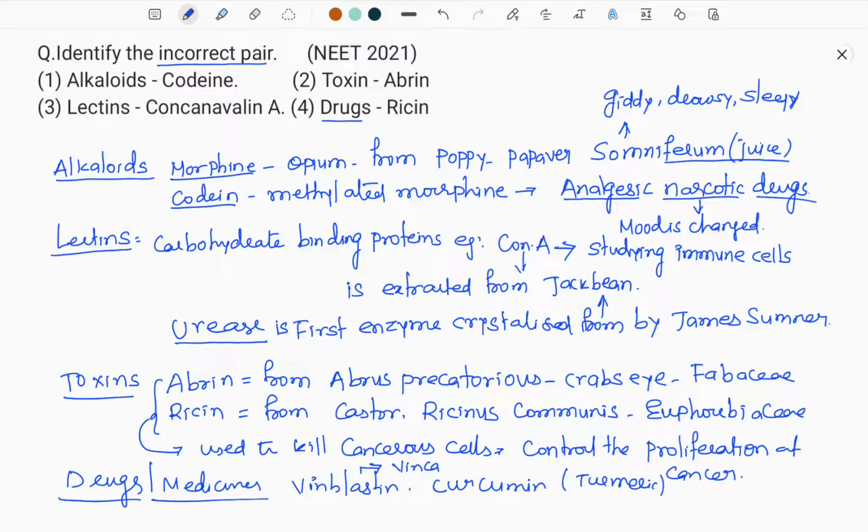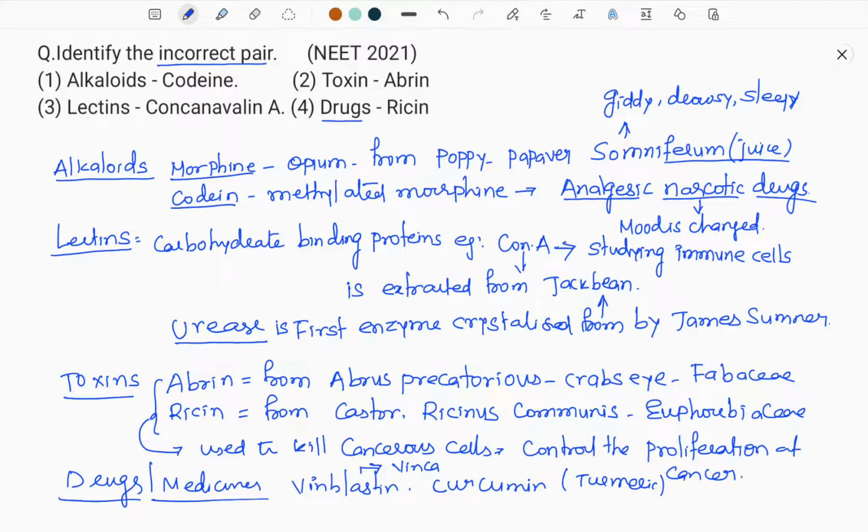Better, I request you to note them down separately in your classwork, because they are not available in the normal textbook. They are not available in material also. So why am I explaining all these? When you know the meaning of the word, when you know the usage of the particular drug, particular alkaloid, you can remember it very easily, because you have got a reason why you should remember that. For example, lectin. Simply by saying lectin, the technical term may not be memorized by the brain. But when you know that lectins are carbohydrate binding proteins, you will definitely remember that.